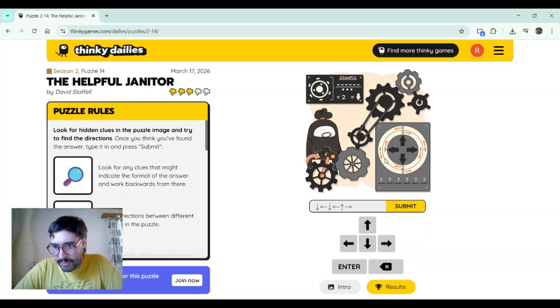This is the part that took me a while to understand. This cog over here, which is number 2, is moving to the left. That means that we are going to use the inside wheel to decode the number 2. So the inside wheel says that the number 2 is here, so that means down arrow.